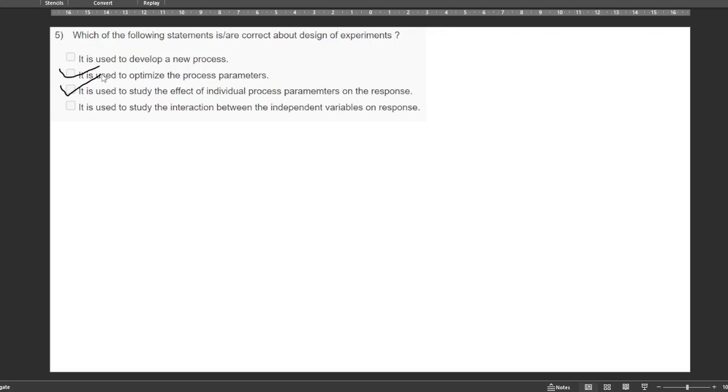So for that we can use DOE. It is also used to study the interaction between independent variables on the response. But developing a new process is incorrect, because to develop a new process there must be some other techniques. For an existing process, DOE is about how we can optimize it. That is the motto of design of experiments.